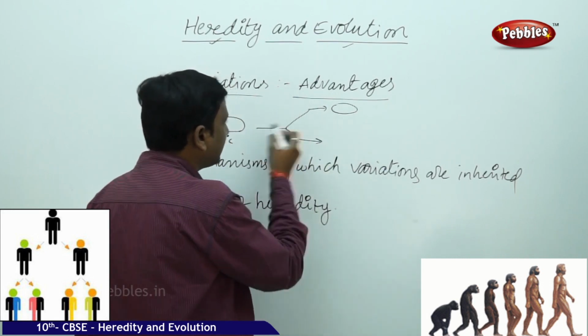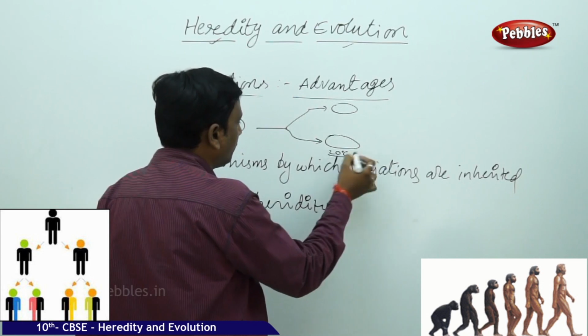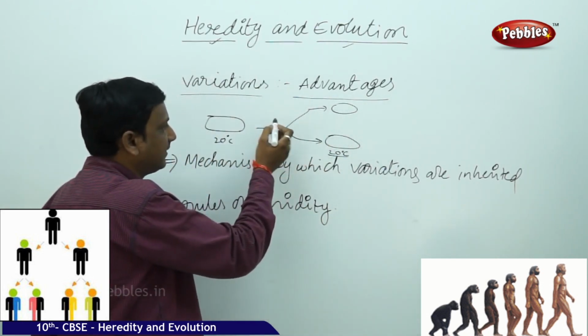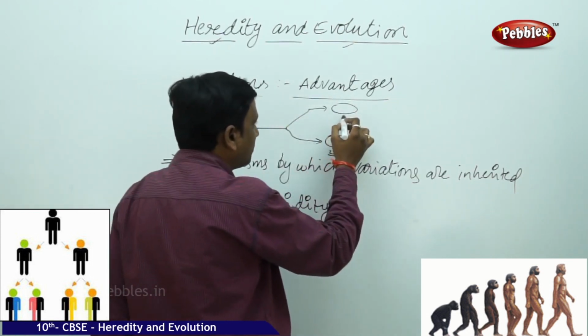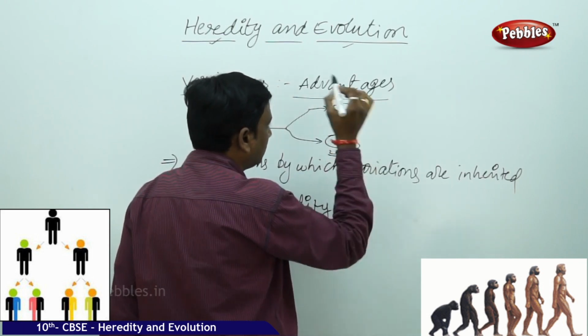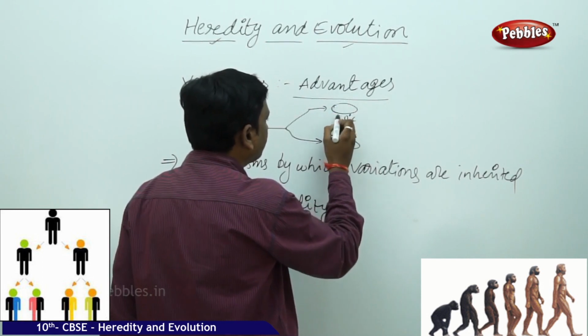In the next generations, some bacteria are still able to withstand only 20 degrees, but in one of the generations of the same species, there is a variation so that the bacteria can withstand 30 or 40 degrees.